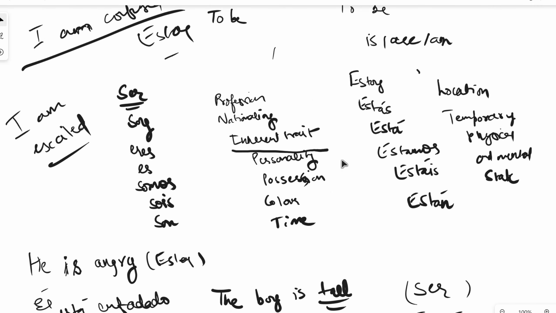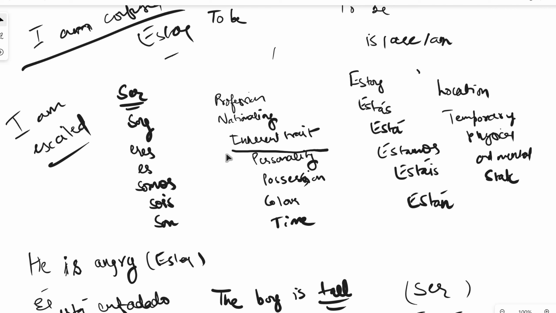So whenever you're talking about somebody's profession, nationality, inherent trait, personality, possession, color, or time, then it is verb ser. If you're talking about location or temporary physical and mental state, in that case, you'll have to use verb estar.